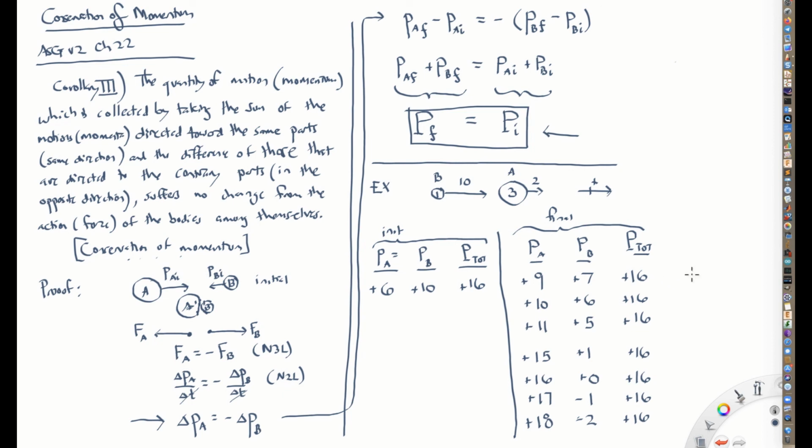By the way, the extra information we would need to know is whether or not kinetic energy is conserved. That is, whether it's a perfectly elastic collision. But that is additional information that we would need in order to solve this problem.